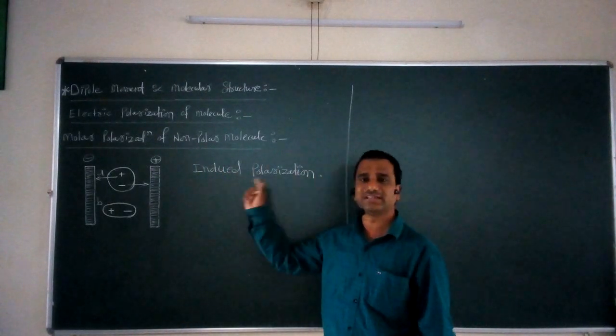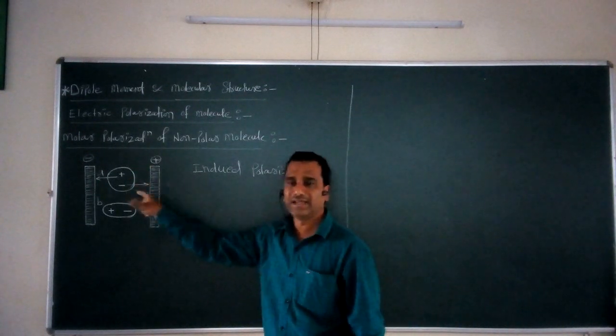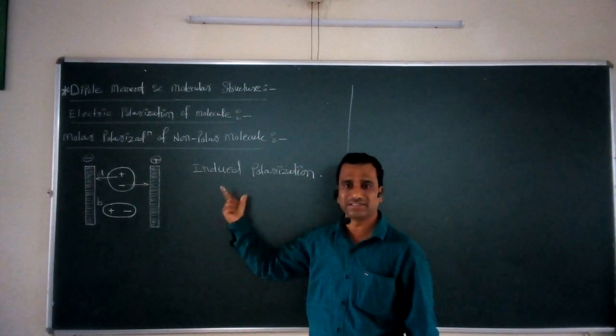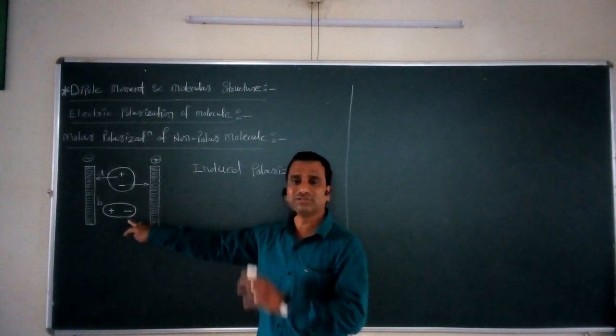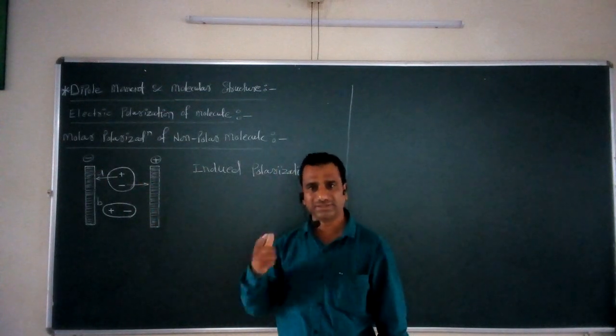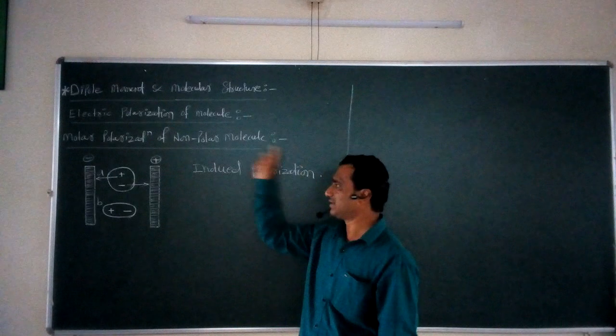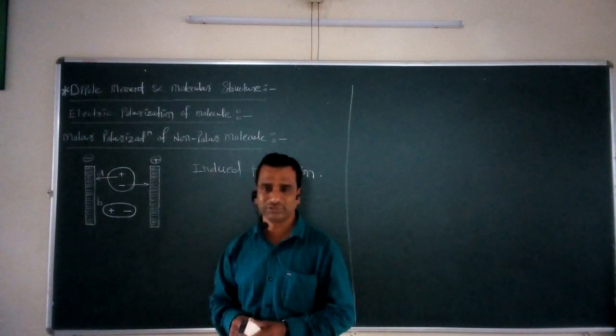Because this polarization can be generated with the help of an external electric field, and this is called temporary polarization. If we remove the electric field, again the polar nature of the molecule vanishes and it gets converted into a non-polar molecule. That's why this polarization is called the induced molar polarization.